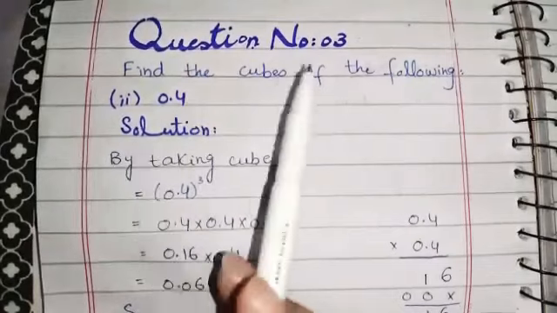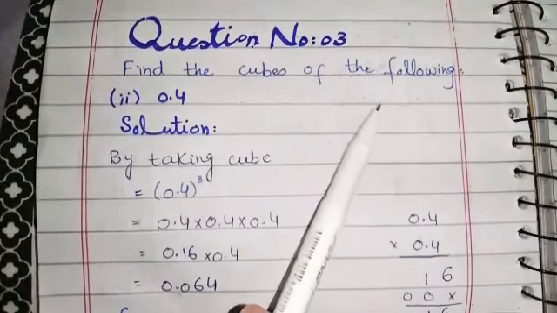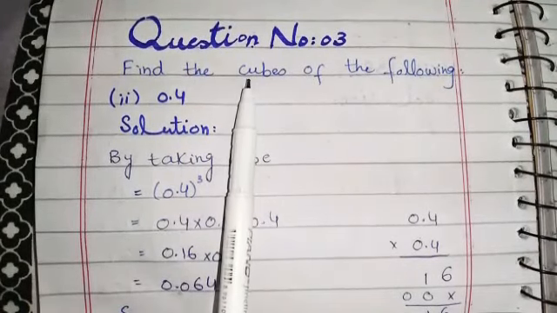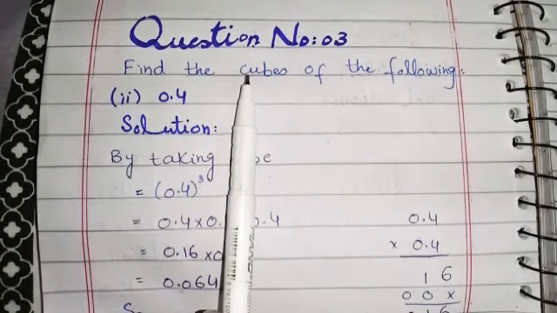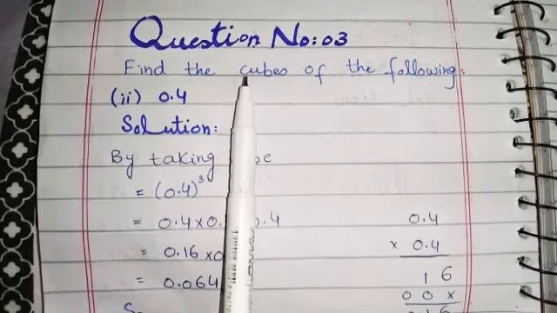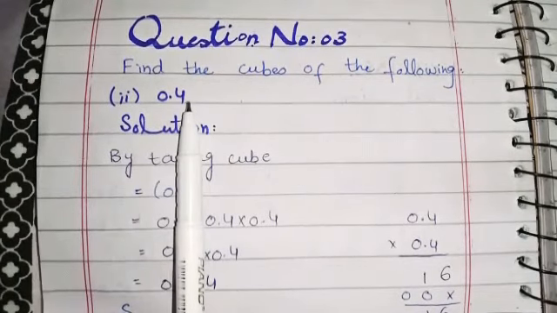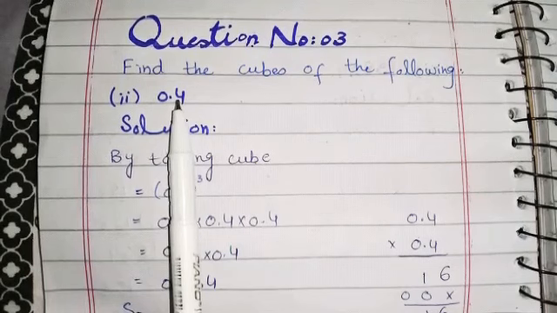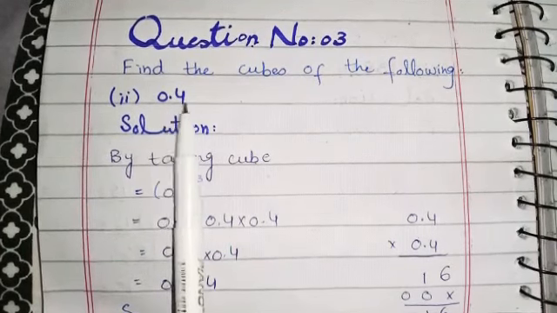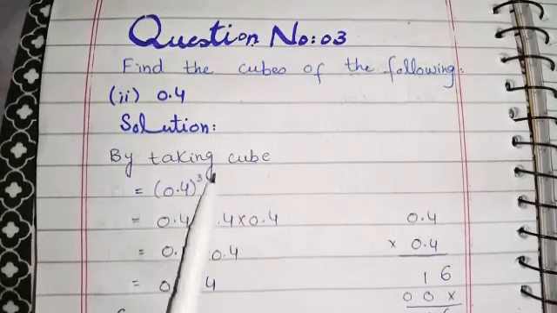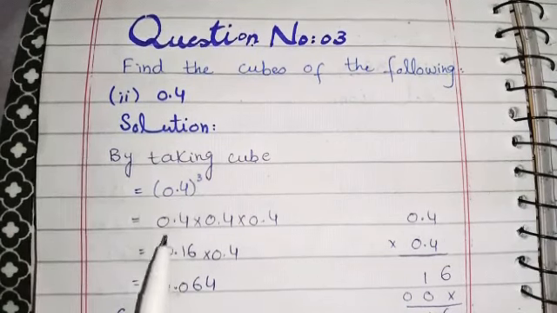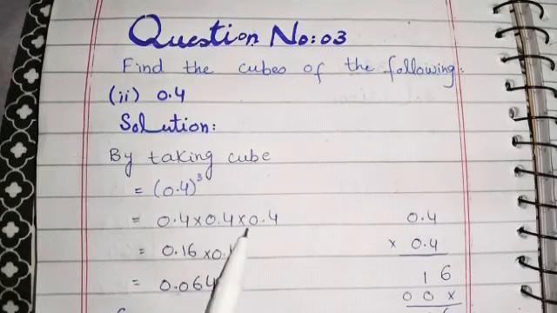Now students, here is our question number 3. Find the cubes of the following. As you all know, when we want to find the cube of any number, we will multiply that number 3 times. Now students, here is our part 2, 0.4. We will multiply 0.4 3 times. First we will write by taking cube, 0.4 whole cube. It means 0.4 into 0.4 into 0.4.